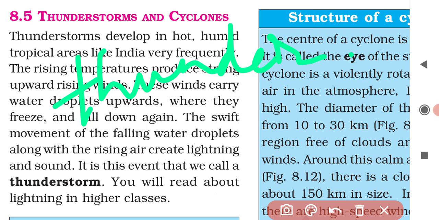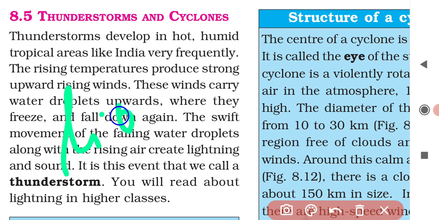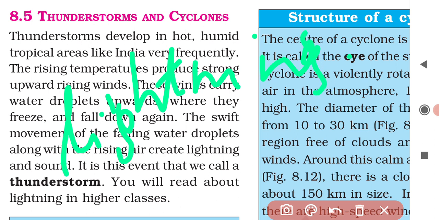This thunder comes from the clouds, and we also see bright flashes of lightning as well.